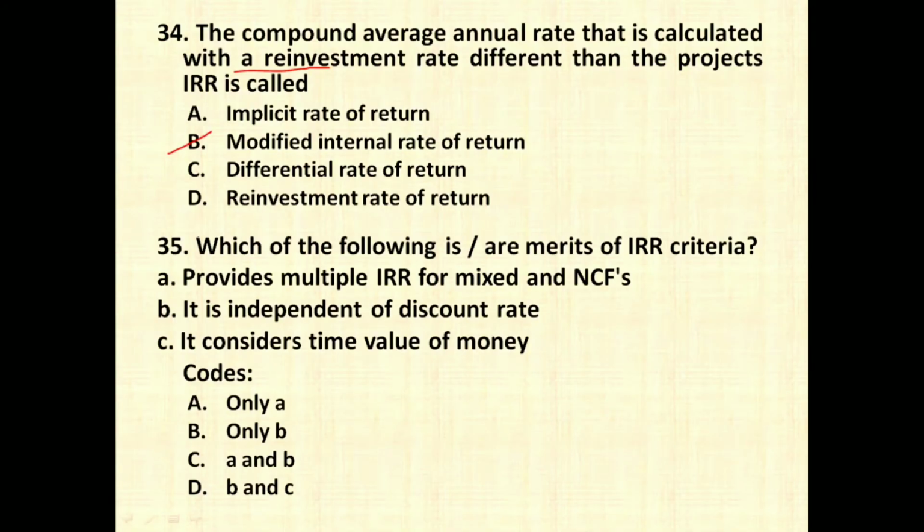The next question is, which of the following is or are the merits of IRR criteria? Provides multiple IRR for mixed NCFs. It is independent of the discount rate. Definitely this is a merit. It considers time value of money. Definitely this is also a merit. So B and C, right? B and C, only one option we have, that is going to be the right answer.